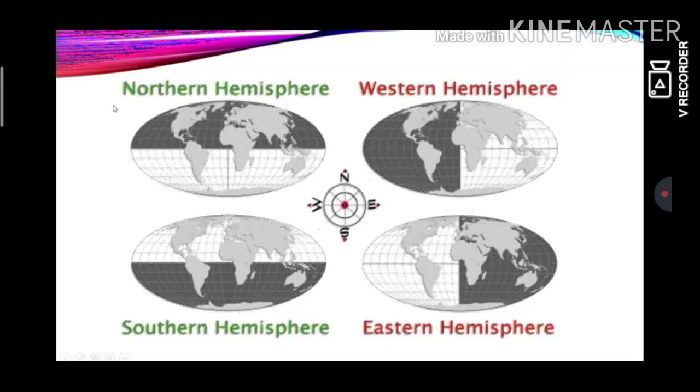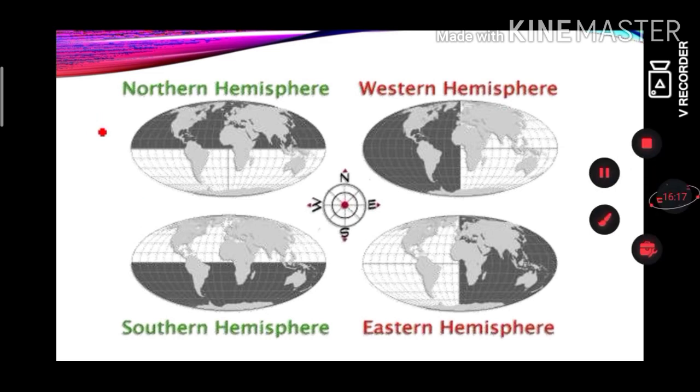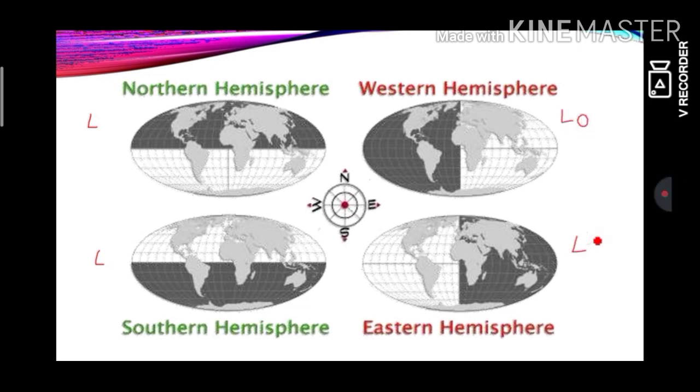Now, some basic things before we proceed. You can see the northern hemisphere, southern hemisphere, western hemisphere, eastern hemisphere. For your understanding, northern hemisphere is denoted with N, southern with S, western with W, and eastern with E. Normally, for northern and southern hemisphere, you will see the latitudes. For western and eastern, you will see longitudes. Basic things, we have already studied about this.